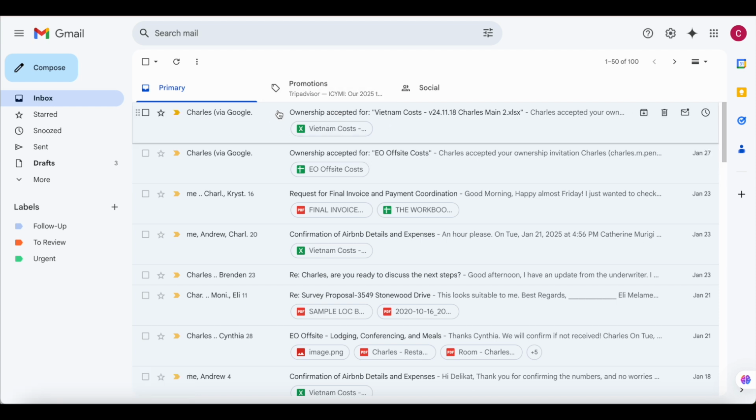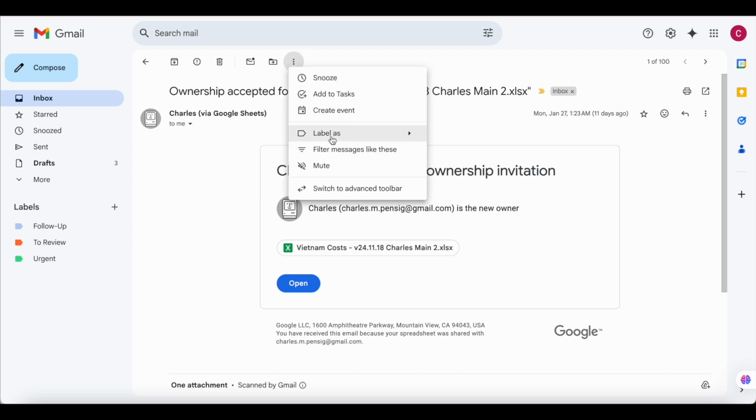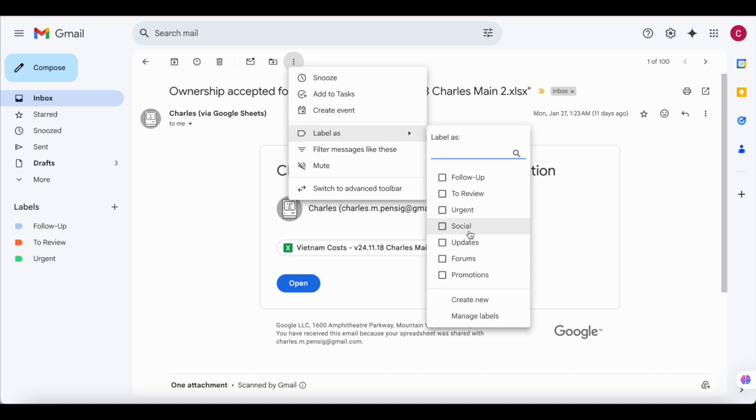So as you can see, let's start with the first one. Here you can click on the email. Once it opens up, you come to the top, and here there are 3 dots where it's written more. Here you can change the label. So here you'll see a label as, and then you can check on where to place it on the labels.